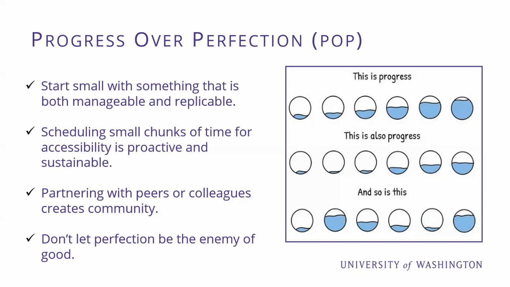And in between each of these rows, there's a different phrase. This is progress, this is also progress, and so is this. And this is what I mean about progress over perfection. We want to start small with something that is both manageable and replicable. Maybe start with one of the 5 tips we're talking about today. Schedule small, consistent chunks of time for accessibility that is proactive and sustainable.